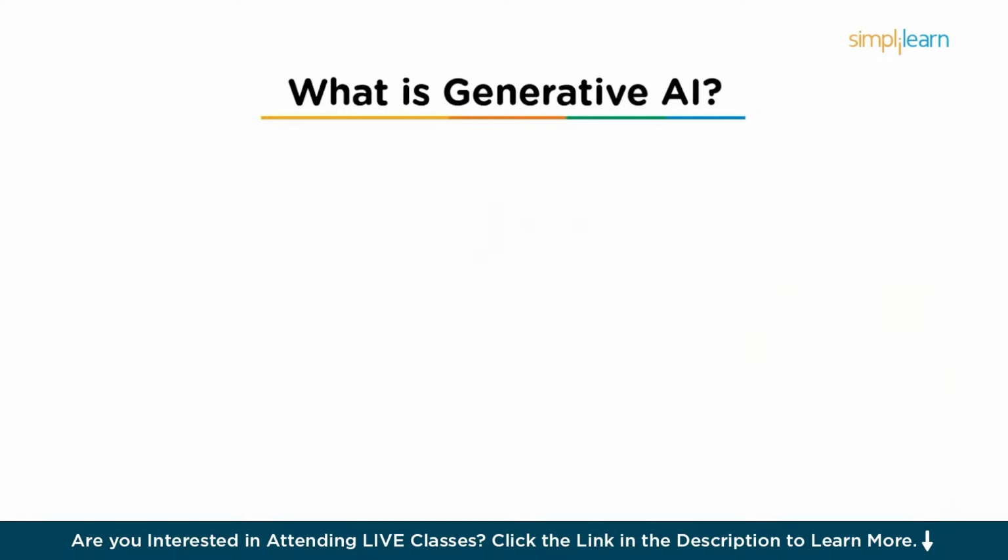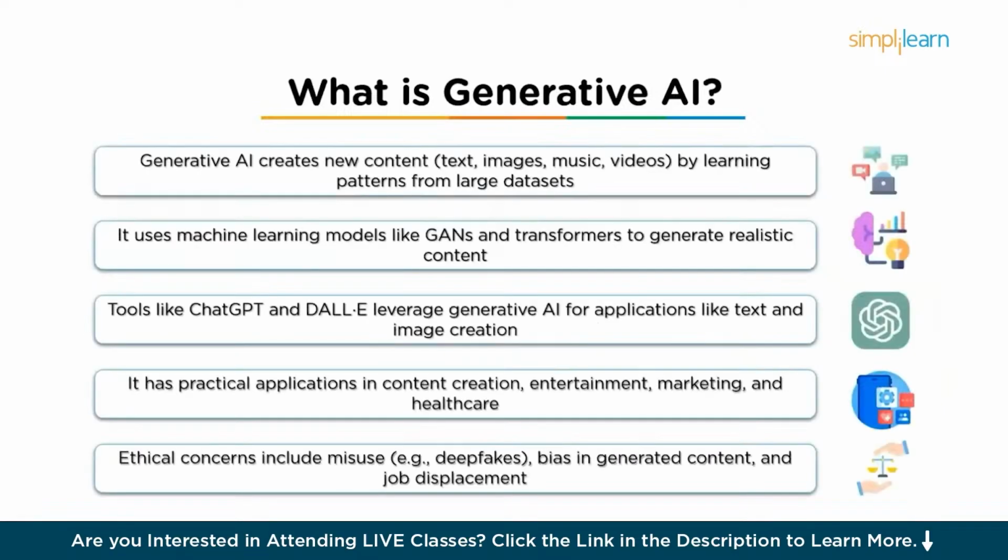At the heart of generative AI is the ability to learn from datasets. The AI is trained on massive amounts of data. This could be millions of images, articles, or pieces of music. Through this training, the AI learns patterns and structures within the data, and then it uses this knowledge to create something new. For example, if you ask a generative AI to write a poem, it will use what it has learned about how poems are structured, such as rhyme, meter, and themes, to generate a brand new poem from scratch.